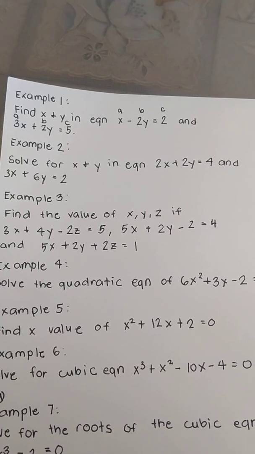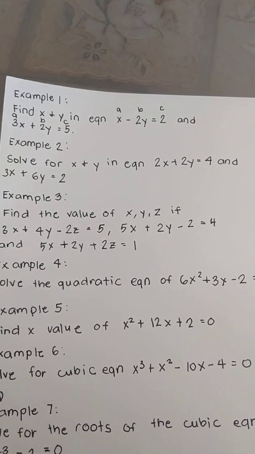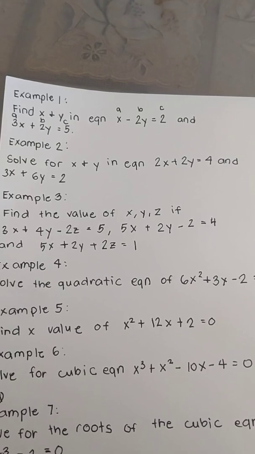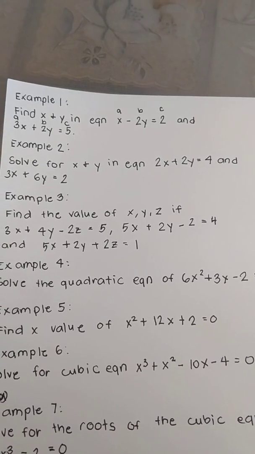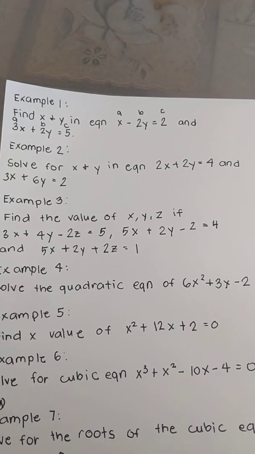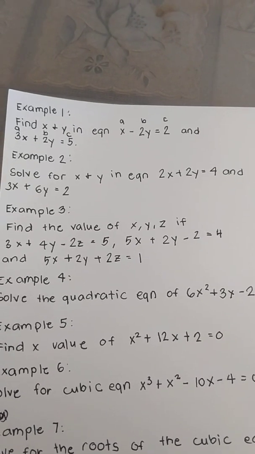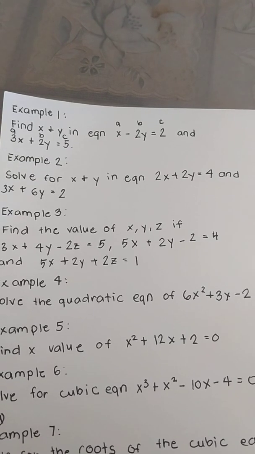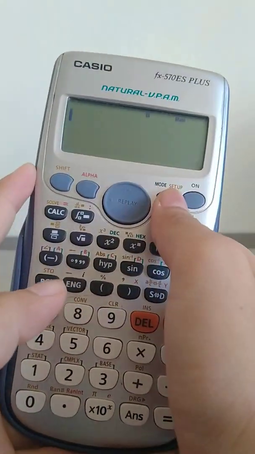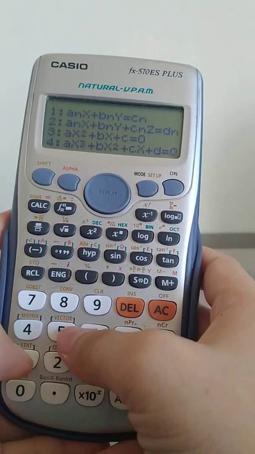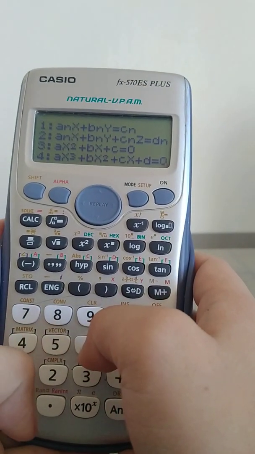So, example number 2 says solve for x and y in equation 2x plus 2y is equals to 4 and 3x plus 6y is equals to 2. So, let's try it. So, upon getting your calculator, press mode, press 5, and then we have 2 unknown values.